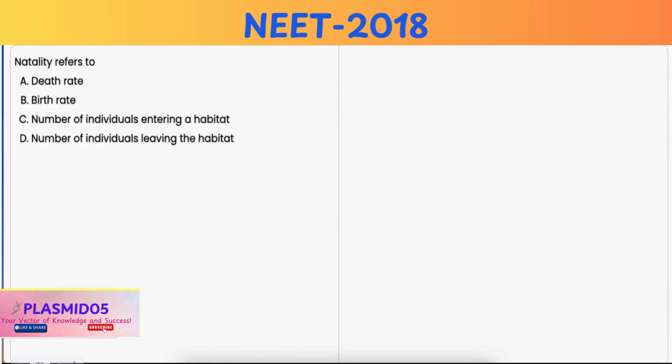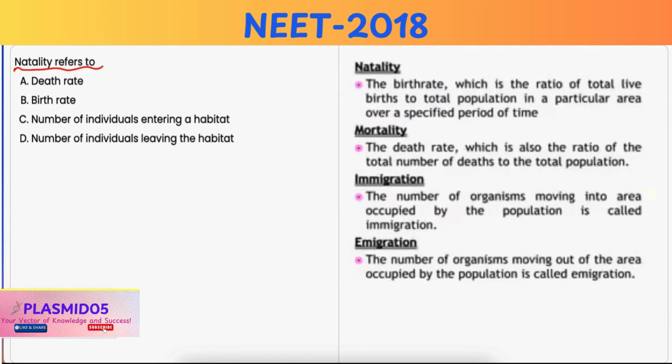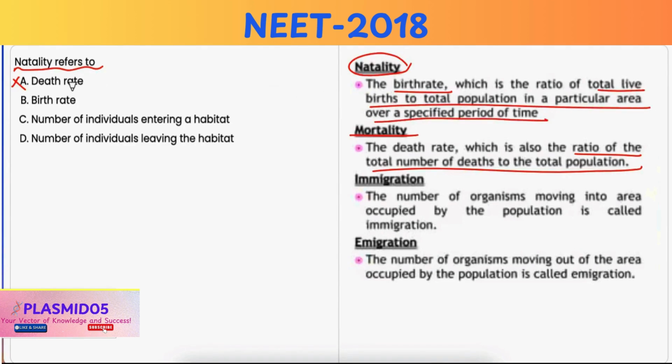In this question, you have to choose the option that correctly represents the meaning of natality. Option A, death rate. It is incorrect because it refers to mortality, that is, the number of deaths per unit time in the population. Option B, birth rate. Now, natality refers to birth rate, that is, the number of live births per unit time in the population. Hence, it is the correct option.